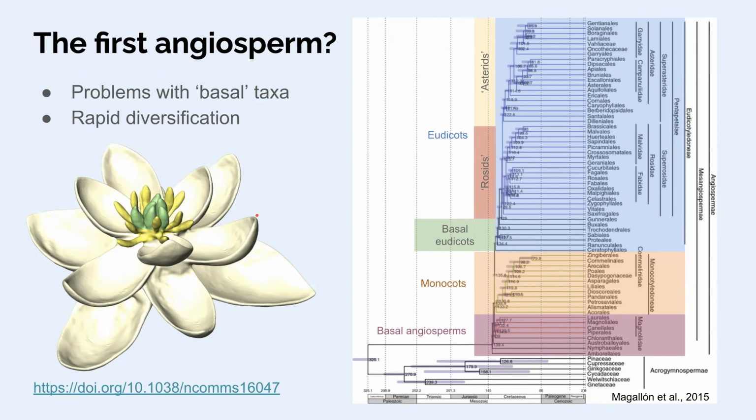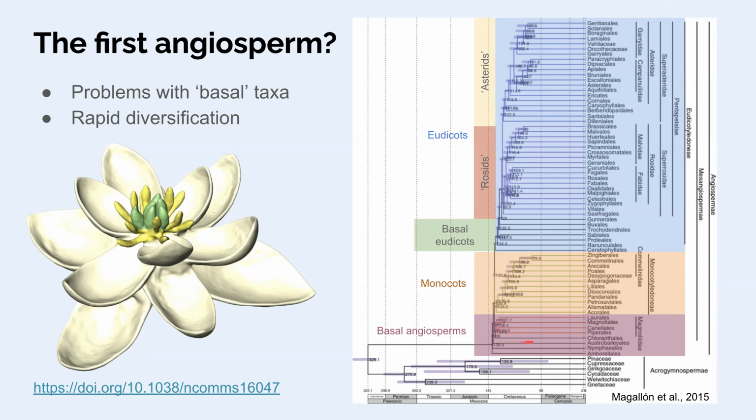I guess I should mention this so-called basal term here. I've been mentioning that basal is problematic, and yet I use it here on the phylogeny. Basal means branching out from the base, but it's a misleading concept because it leads you to think that these groups that are branching off closer to the base, basically lineages at the order level, are older. So older orders, early branching, early diverging groups, you're led to believe maybe that they have ancestral features.